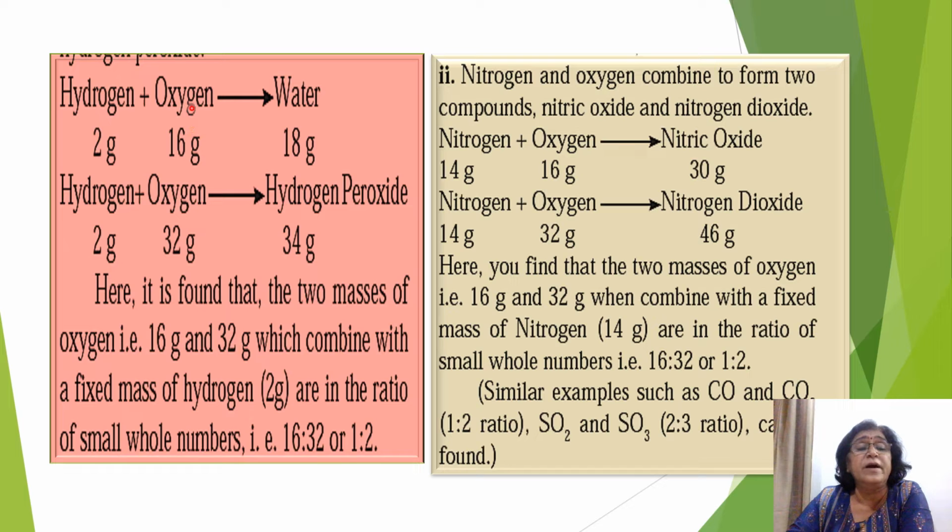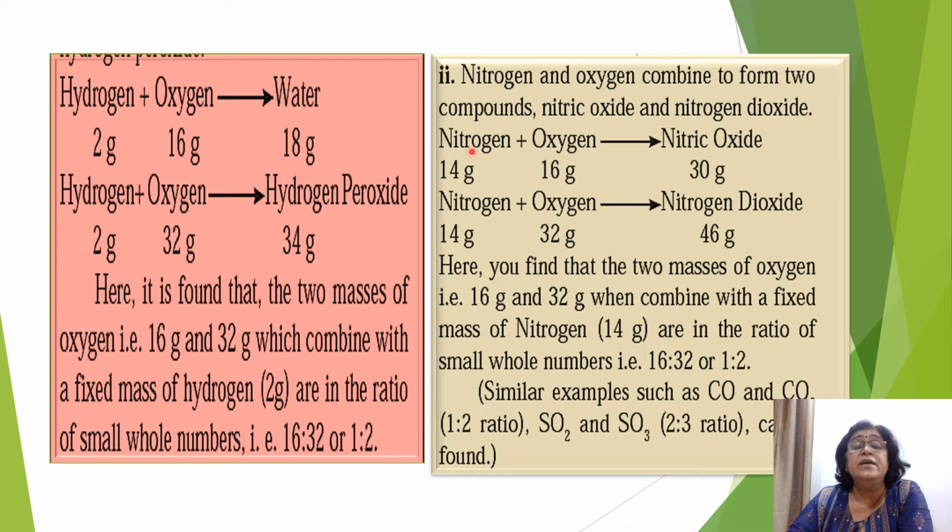So the different masses of oxygen that combine with a fixed mass of hydrogen will bear a simple whole number ratio. Here it is found that the two masses of oxygen, 16 grams and 32 grams, combine with a fixed mass of hydrogen, that is 2 grams. So they bear a simple whole number ratio, that is 16 is to 32, and 1 is to 2.